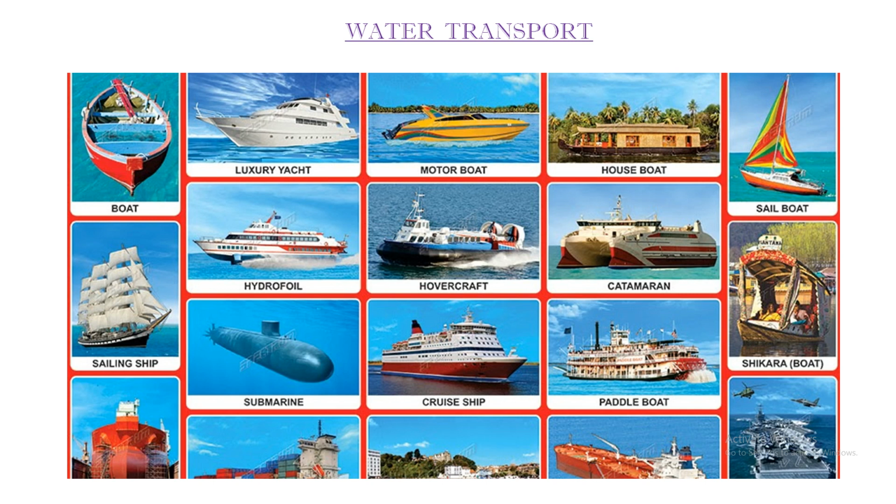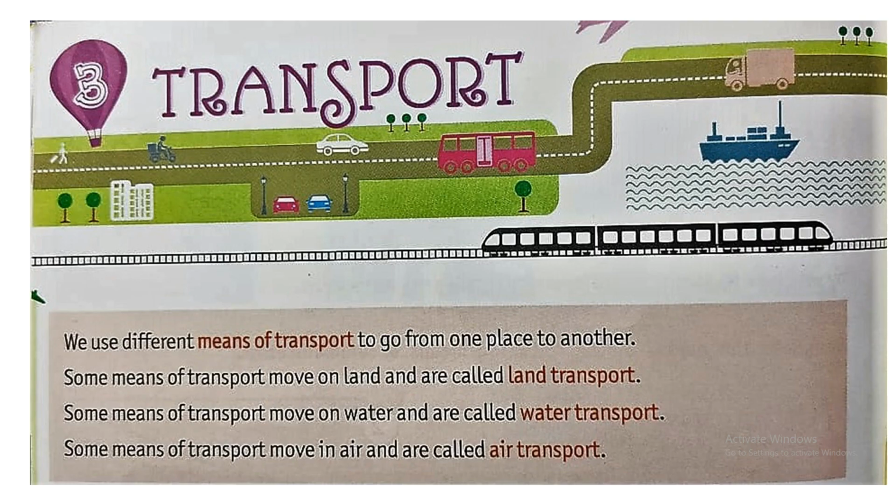Can you see a boat? You can see a ship, motorboats, submarines, cruise ships, paddle boat, shikara, and sailboats. So, all these are the means of water transport. We need means of transport to travel from one place to another. We use land transport in our day to day life to go to market, school, etc. Aeroplane is the fastest means of transport. It is also very costly.